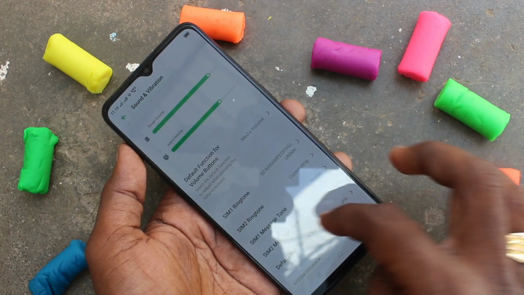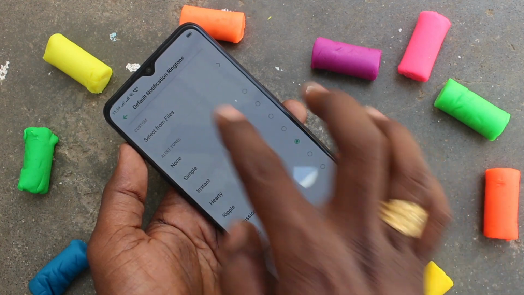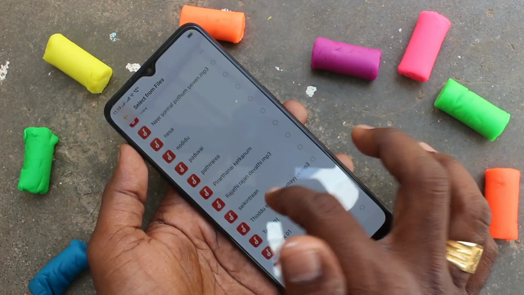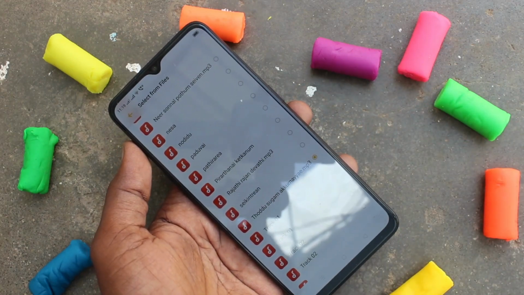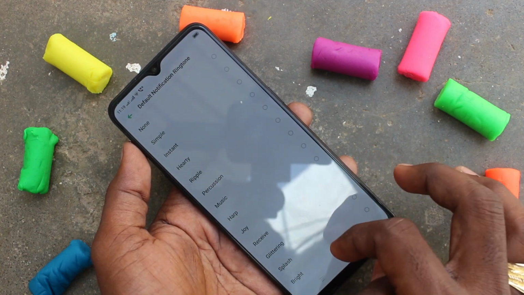Go back to activate. Next, default notification ringtone. This is also similar to what I have done for ringtone and message tone. Just select from local files or select from system ringtones.